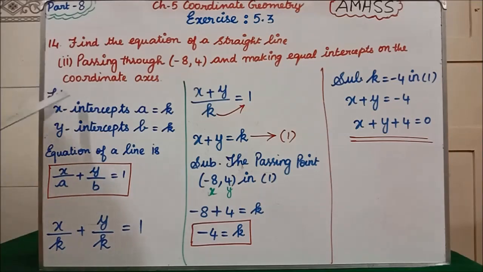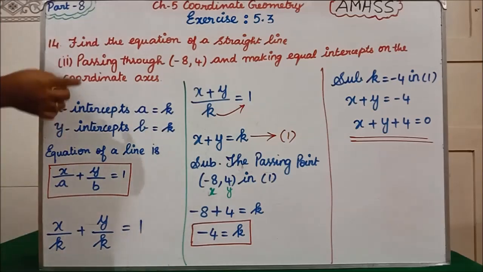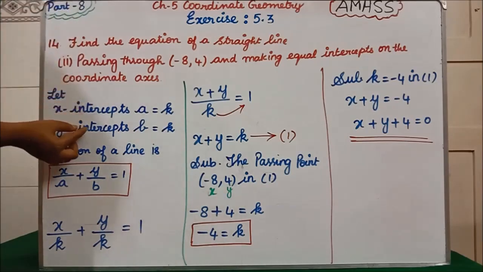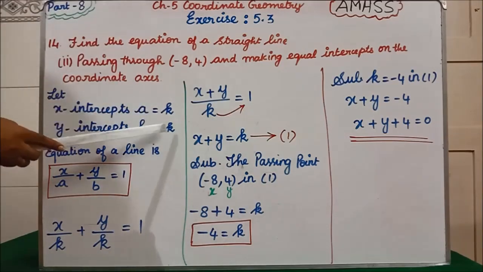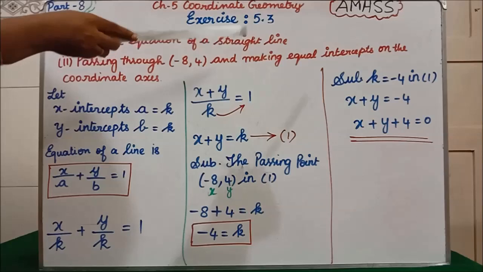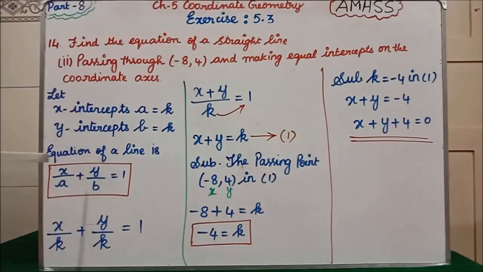What we are going to take is, let x intercept a equal to k, y intercept b equal to k. Because they have not given what the x intercept a value is, or what the y intercept b value is, in the question. But instead of that, they have given equal intercepts. Clear? So whatever value we give for a, the same value you have to give for b also. We have taken a as k, and b also we have to take k, because in the question they have given equal intercepts.